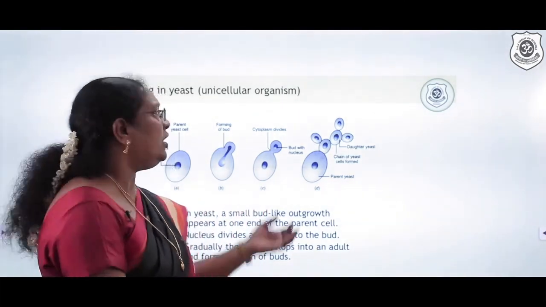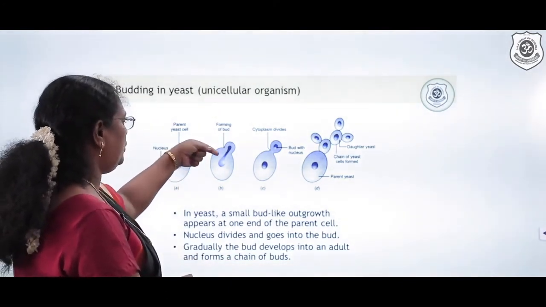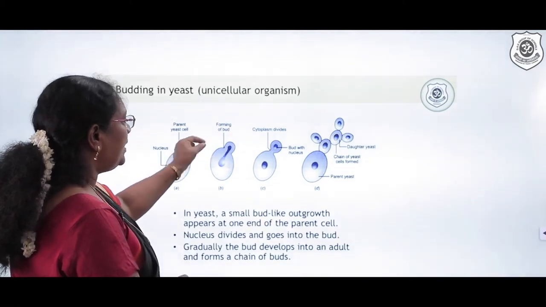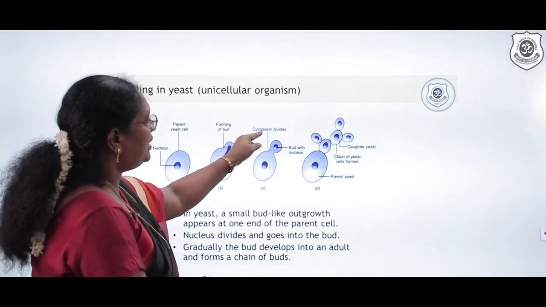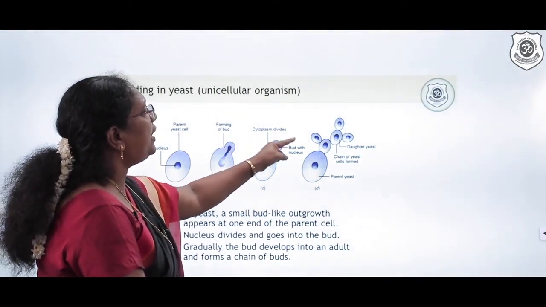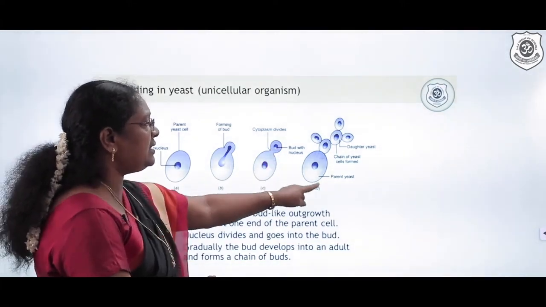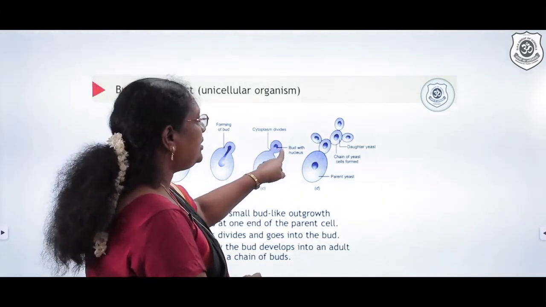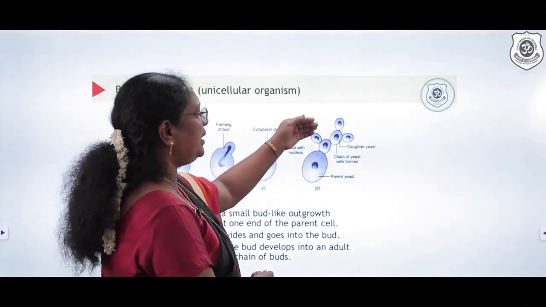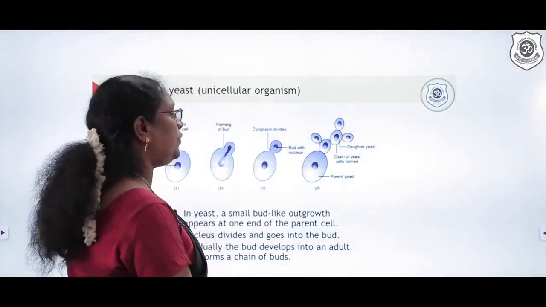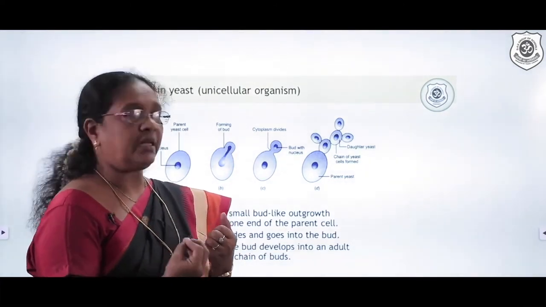What exactly happens? In the case of yeast, a small bud-like outgrowth appears at one end of the parent cell. Slowly, the nucleus divides and starts moving into that. Then immediately the cytoplasm divides, and you find the bud with the nucleus present there. The parent yeast cell is here, and the daughter yeast is also there. Slowly, the daughter cells will start maturing and dividing, and they form a chain of yeast. This is how they multiply much faster in the case of budding in yeast.